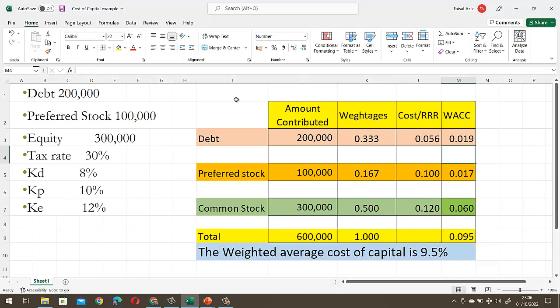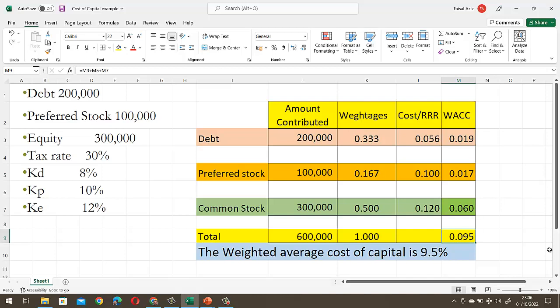So after getting values in the weighted average cost of capital, we just need to add all of them, and after adding we will get 0.095. And finally, this decimal value we need to convert into a percentage. We need to multiply it by 100, so this will give us 9.5%.